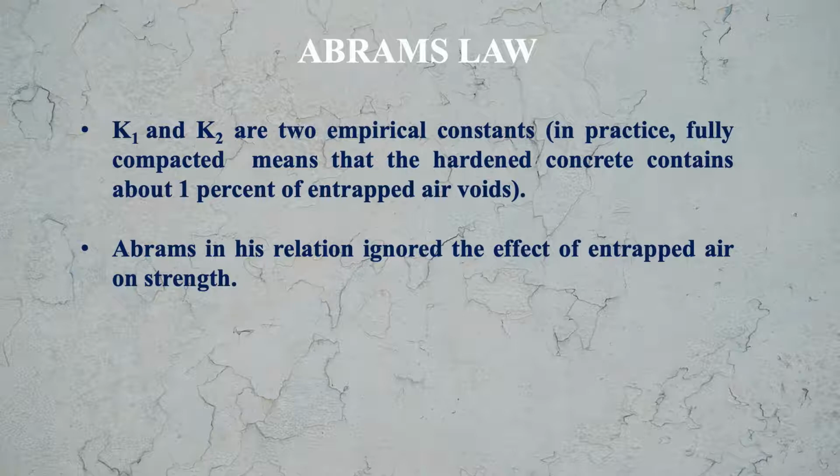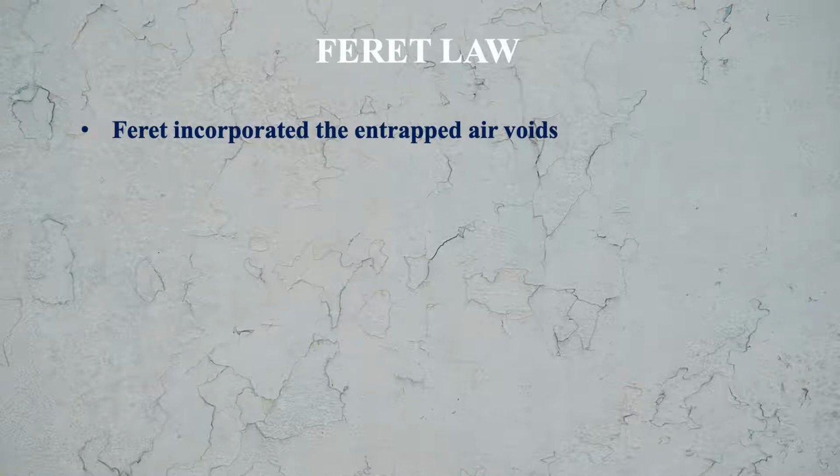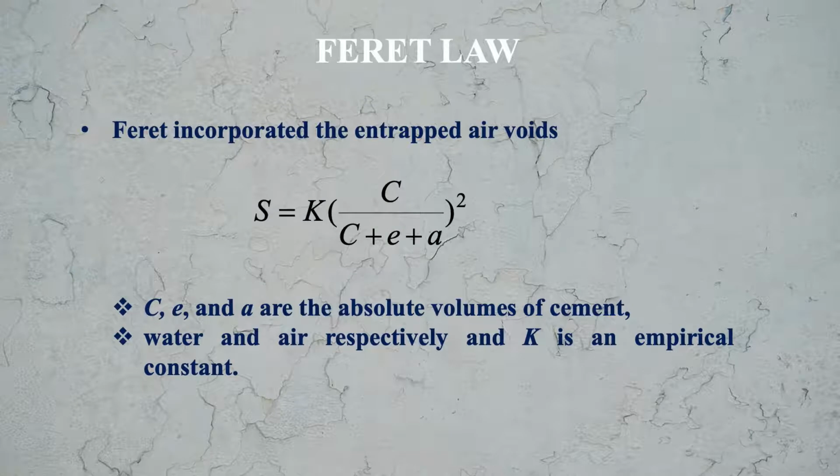Abraham in his relation ignored the effect of entrapped air on strength. So this was the limitation of Abraham's law. But this limitation was taken care of by Feret. In his law, what does he say? Feret incorporated the entrapped air voids and gave this relationship: S equal to K times C upon C plus W plus A, the whole square. C, W and A are the absolute volumes of cement, water and air respectively, and K is an empirical constant. So this formula is given by Feret, where the entrapped air voids are incorporated.